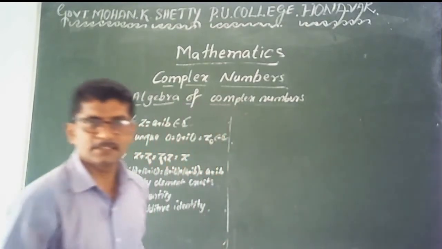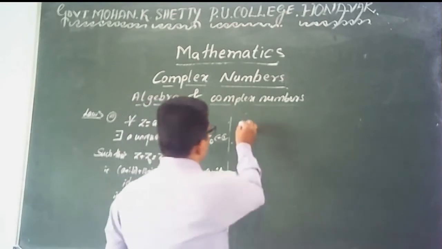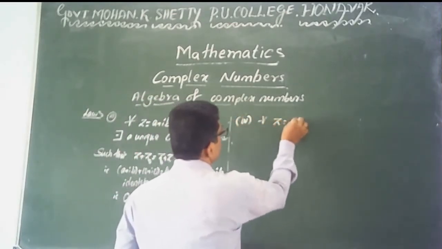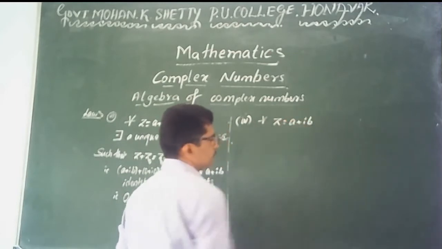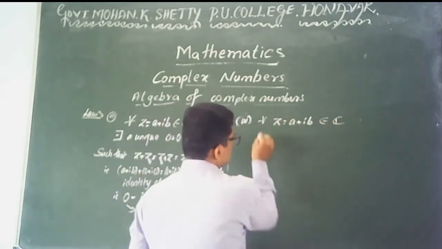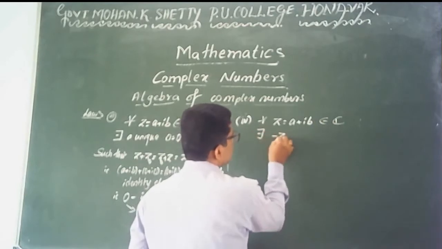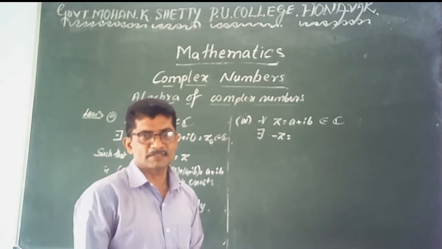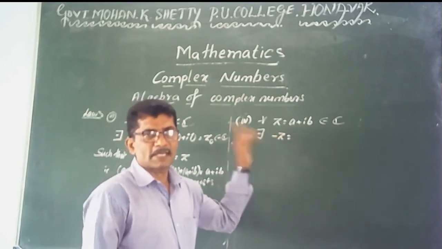Is it clear? Here, the inverse law. The fourth one: for each z equal to a plus ib, a complex number, there exists minus z. It is the notation, so that it is the scalar multiplication of z by minus 1.